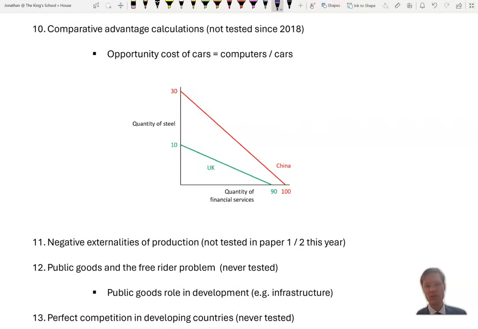It's quite nice on this diagram to show specialization, and we can say that for the UK it's going to move this way into financial services. China is going to move this way to steel, and so you can get from that a changing structure of your economy. You can get a specialization and possibly structural unemployment. You can possibly get also the idea of inequality as well, while showing huge amounts of growth and efficiency as well.